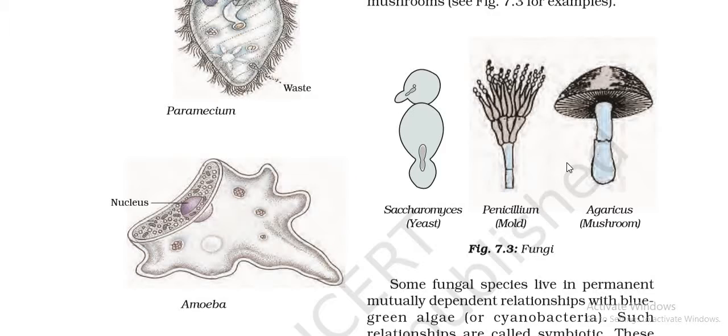Now children, one thing that you might have noticed is that the scientific names written here, whether it is Saccharomyces, Penicillium, Agaricus, amoeba, or Paramecium, are written in italics. They are written in italics because they are scientific names. Of course, you cannot write things in italics by hand, so whenever we write a scientific name using our pen on paper, we make sure that we underline it.